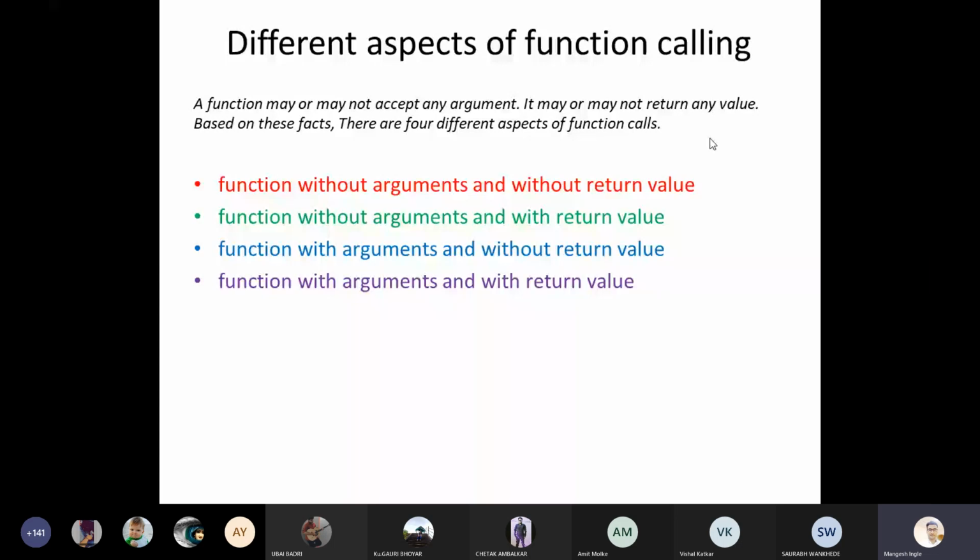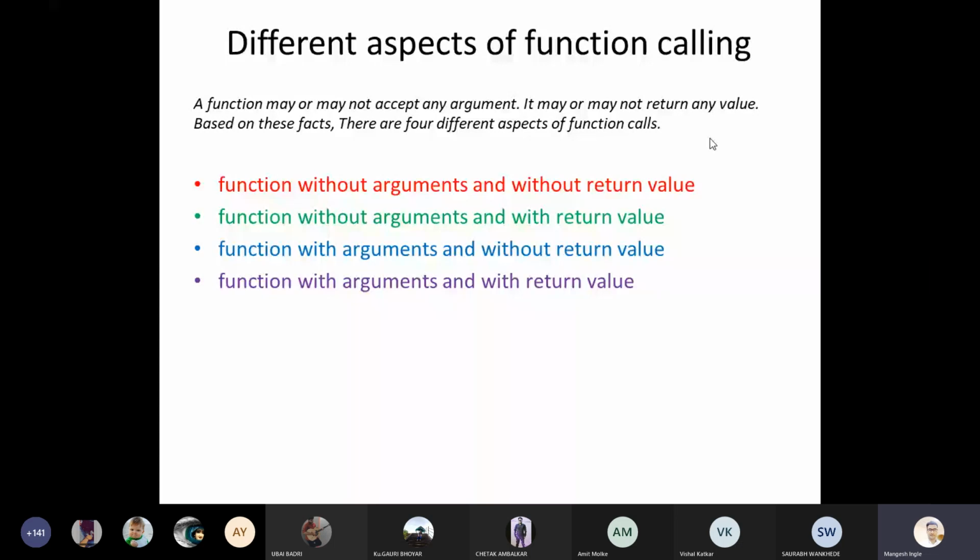Functions may or may not accept any argument, meaning without arguments. It may or may not return any value, meaning without return value. Based on these facts, there are four different aspects of function calls, as you can see on your screen: functions without arguments and without a return value. And we have discussed how we can declare and understand them in the last lectures, right?